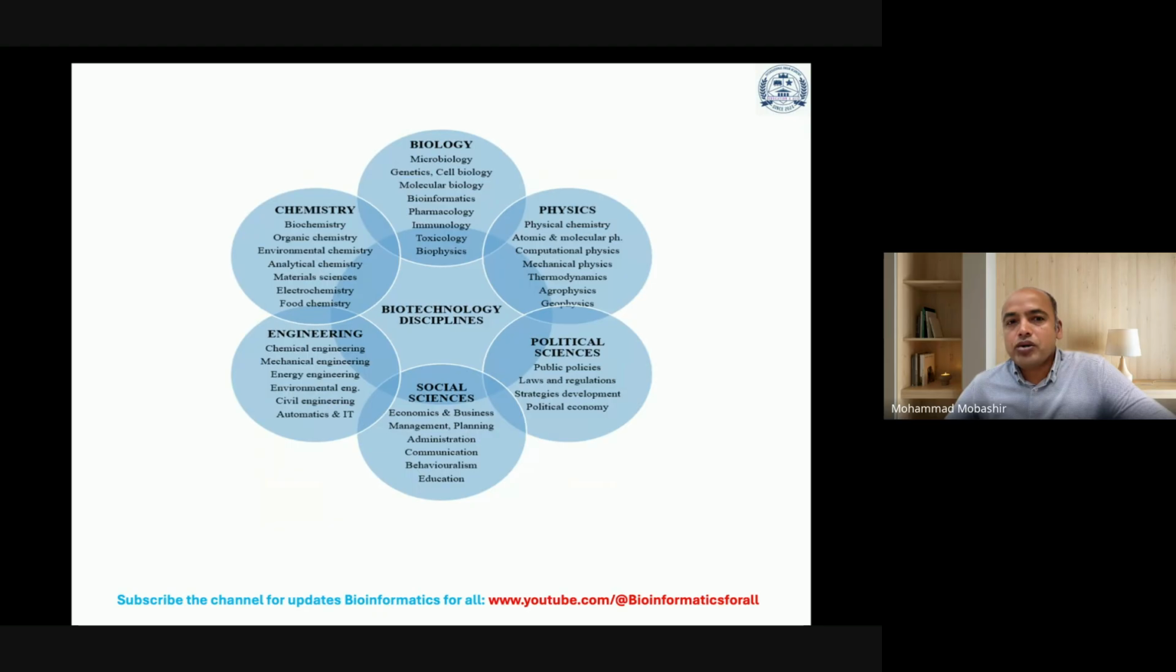And then if you want to understand molecular biotechnology or biotechnology disciplines, it could need multidisciplinary knowledge. For example, biology, physics, political science, social science, engineering, chemistry, such as biochemistry, organic chemistry, environmental chemistry, analytical chemistry, material science, electrochemistry, food chemistry. And similarly, different fields of knowledge will be required for biotechnology disciplines.